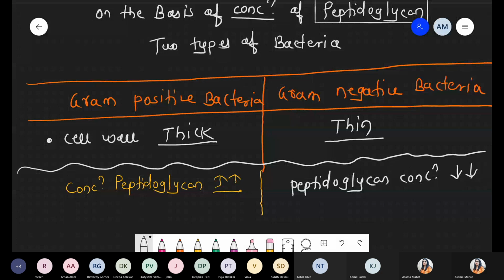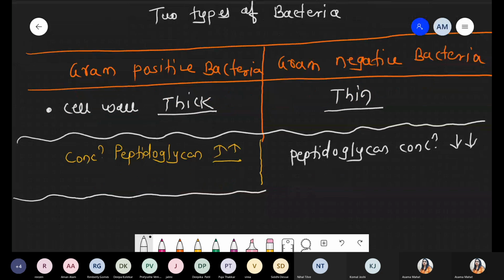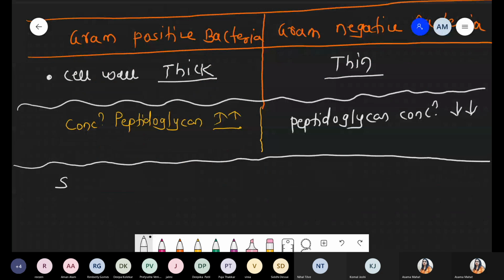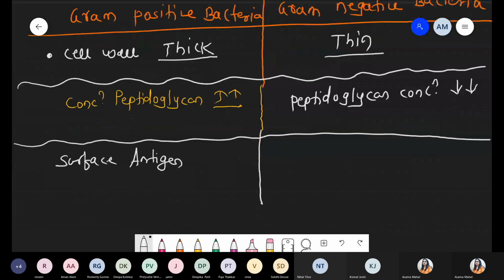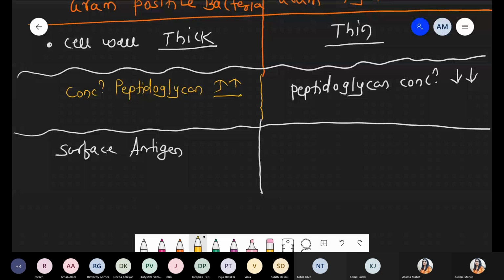Okay. The next condition we are talking about: along with peptidoglycan, there is the presence of some other part also, like the surface antigen. Which type of surface antigen is present? In the case of gram positive bacteria, teichoic acid acts as a surface antigen. Surface antigen means the identity of the bacteria.